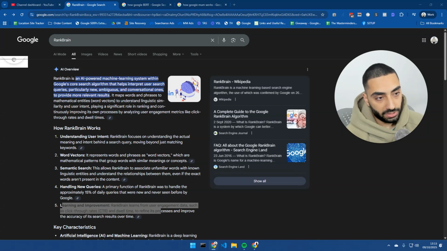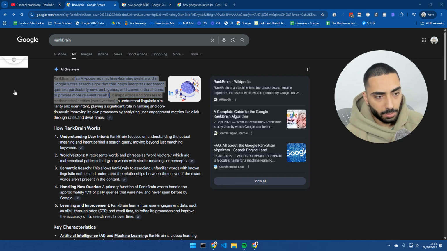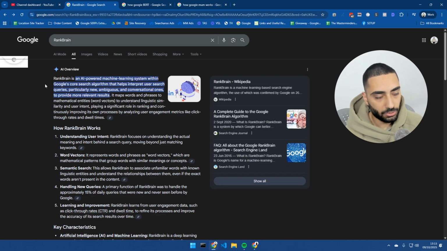Today I'm going to be showing you guys how Google determines whether or not your business actually shows up in the Google AI overviews. Now, everything that I am going to show will also apply to ChatGPT and Claude and, for example, other LLMs, but this is primarily going after the AI overviews. That being said, if you're doing everything right on the Google AI overviews, you're also going to indirectly rank on ChatGPT and Claude and all the other LLMs.